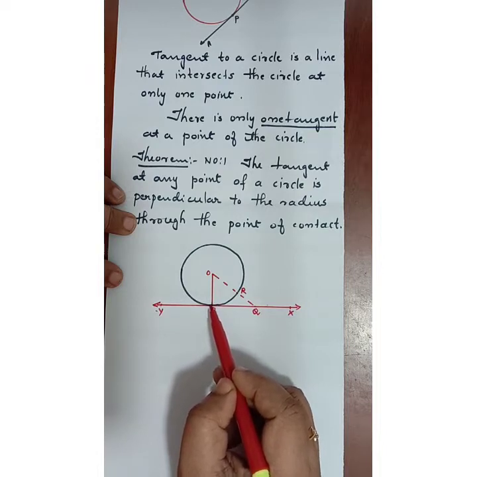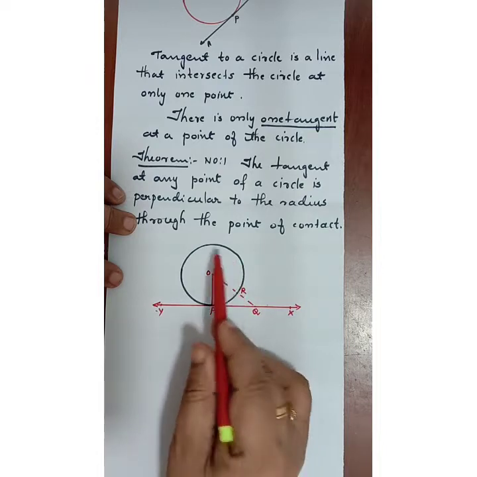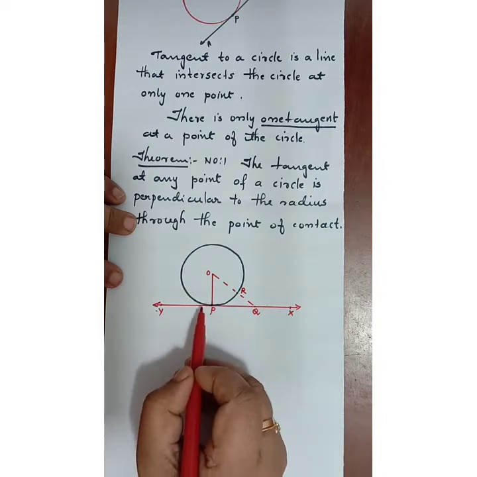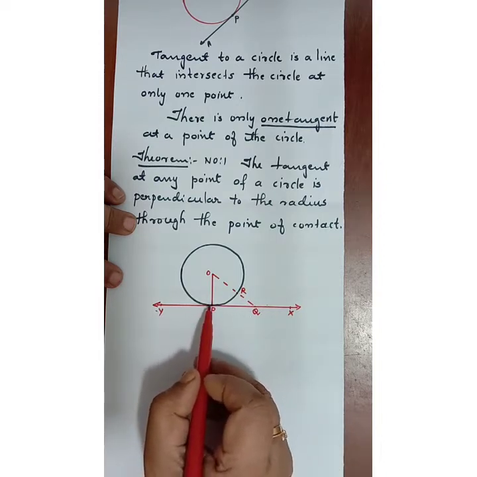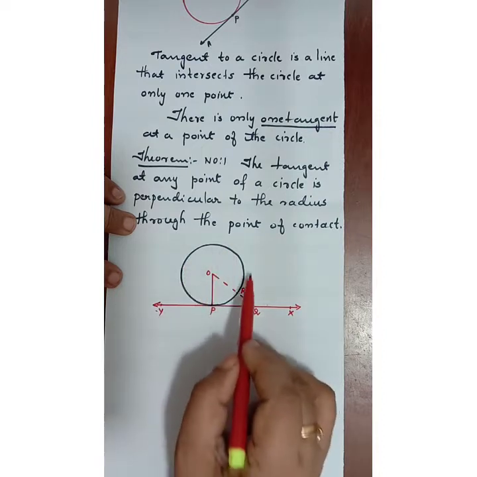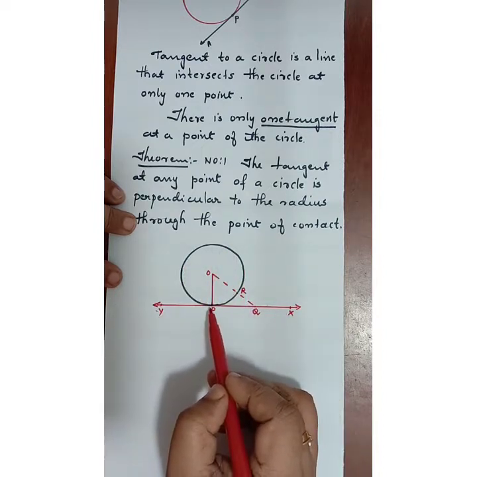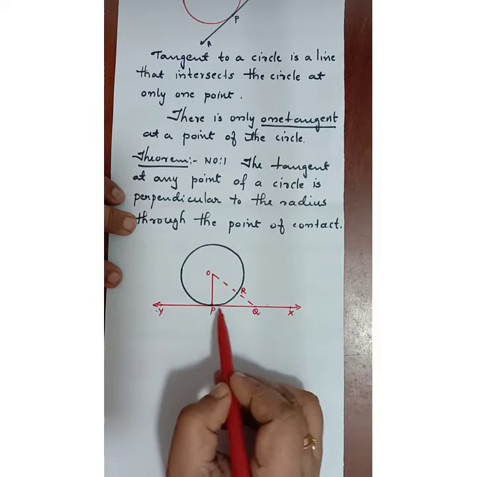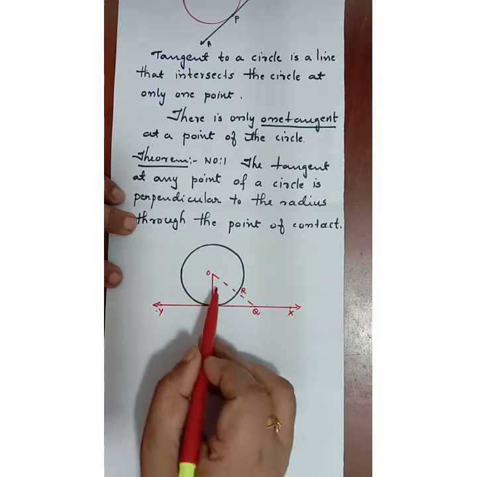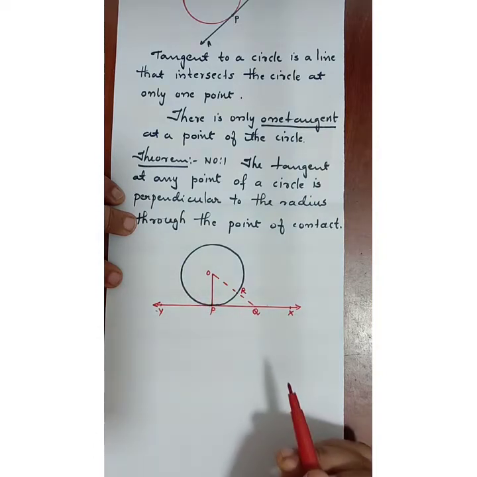P is the only one point where the circle touches the tangent. So, the other points, you might be feeling that it is touching the line. No, you have to consider only the P point as the touching point or point in common for circle and the tangent. All other points come outside the circle. So, those lines will be more than that of this OP.